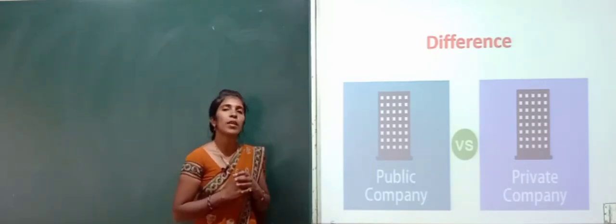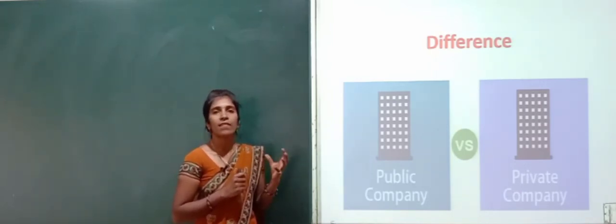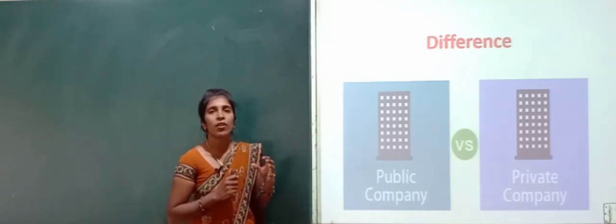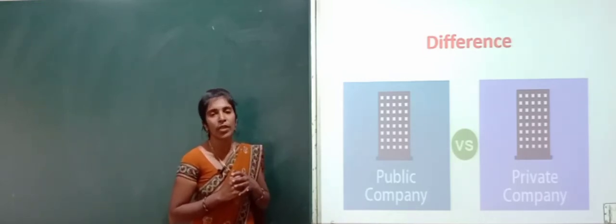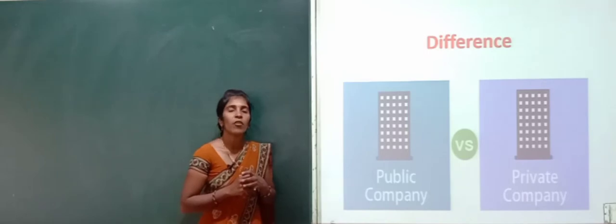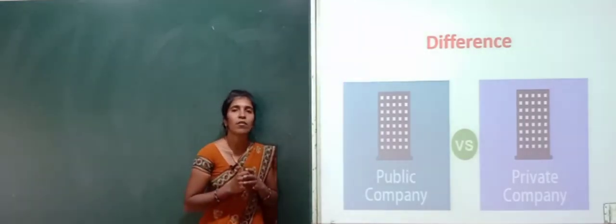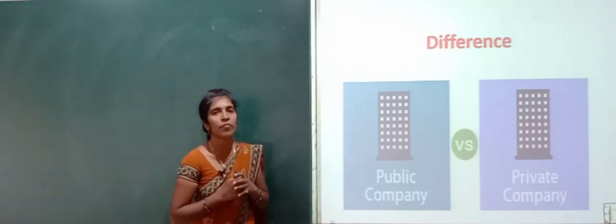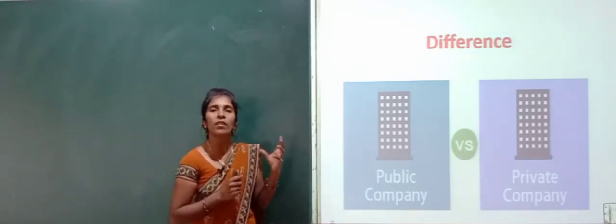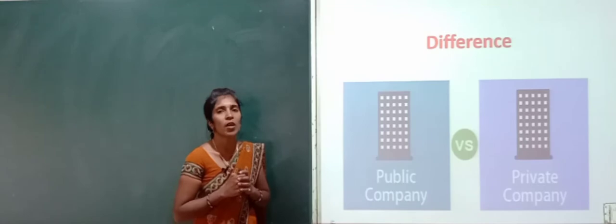A public company is not a private company, and it requires a minimum capital of 5 lakh rupees for starting the company. So this much of the concept and some features I have discussed in the previous class.